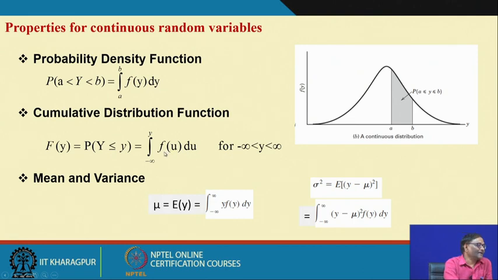So, that is why we are writing like this: the cumulative distribution function is F(y), the probability that Y is less than or equal to a certain value y, which is the integral from minus infinity to y of f(u) du, when y ranges from minus infinity to plus infinity. Okay. So, for a continuous distribution we use the probability density function and also the cumulative distribution function. The cumulative distribution function will be there for a discrete distribution also.